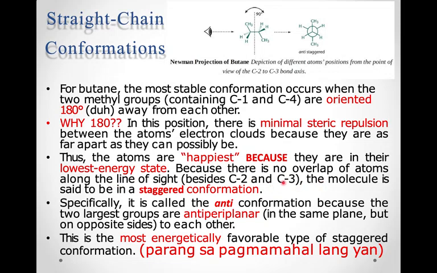Besides C2 and C3, the molecule is said to be in a staggered conformation. Staggered conformations are generally the most stable ones. Specifically, it is called the anti-conformation because the two largest groups are anti-periplanar, in the same plane but on opposite sides of each other. This is the most energetically favorable type of staggered conformation.